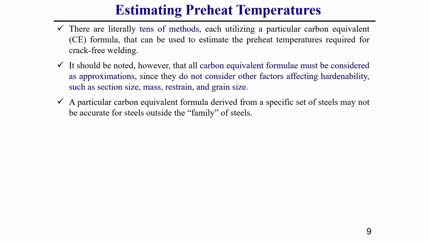So, that is why here I have written that a particular carbon equivalent formula derived for a specific set of steel may not be accurate for steel which is outside the family of this steel. So, for a particular group of steel there is a particular carbon equivalent, for another group of material the carbon equivalent is different.